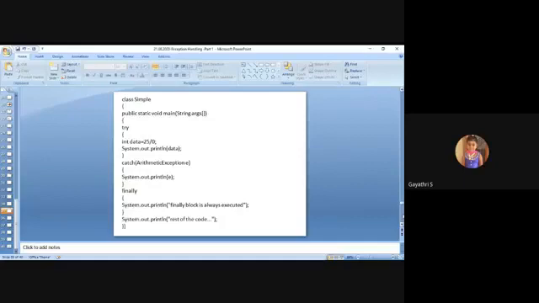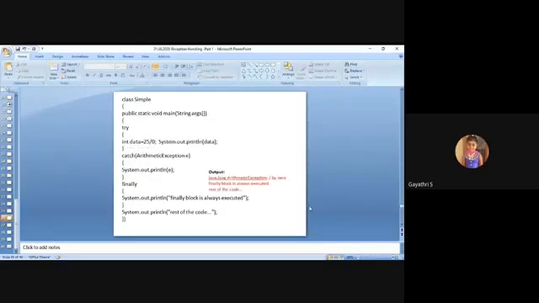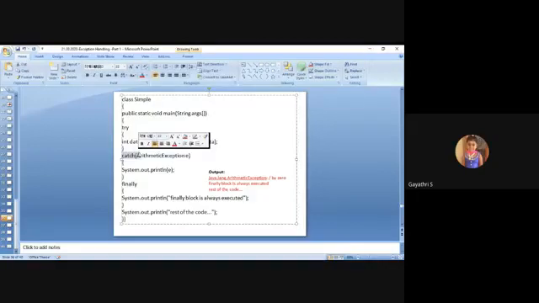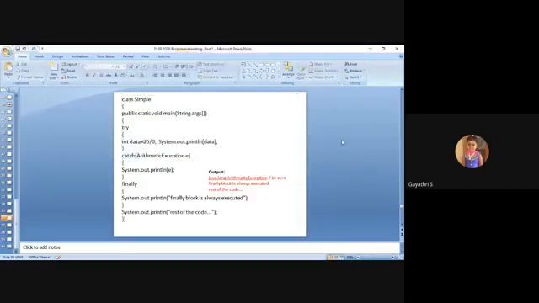Here is the same thing, and this is the output. The statement int data equal to 25 divided by 0 produces divided by 0, that is, an arithmetic exception. That statement is included in the try block. After the try block, the catch block should be placed, immediately after the closing brace of the try. If you add any statements in between, the compiler will produce a syntax error, a rule violation.